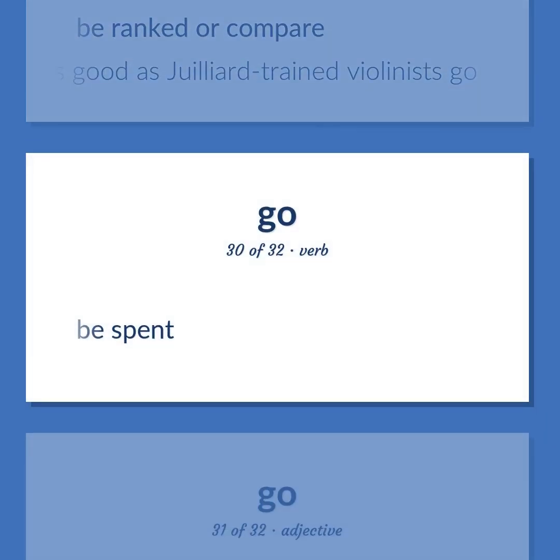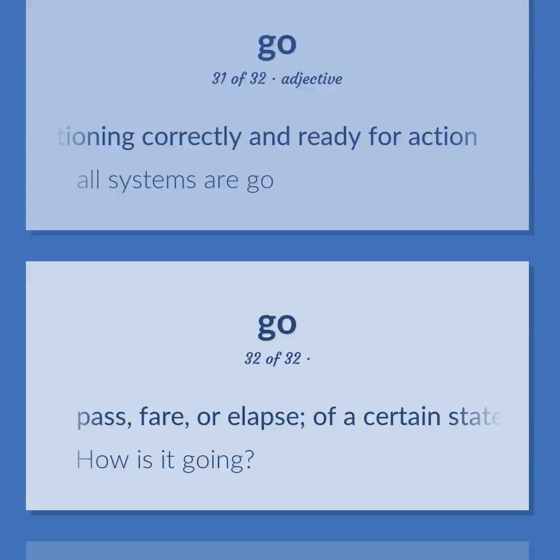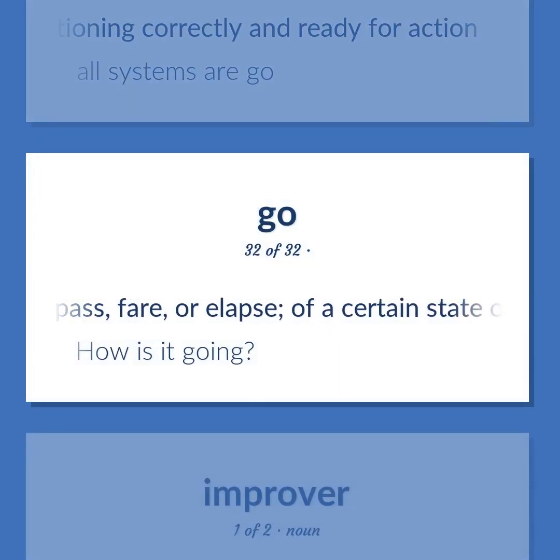Be spent. Functioning correctly and ready for action. All systems are go. Pass, fair, or elapse, of a certain state of affairs or action. How is it going?